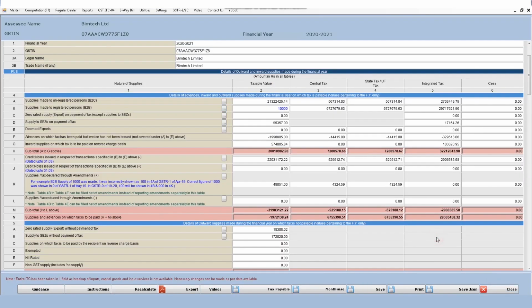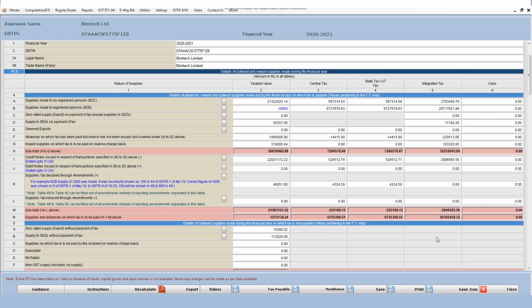Also, a thing to be noted while filing GSTR 9 is that table numbers 4, 5, 6, 7, 8, these all pertain to the current financial year. That is, if we are filing the return for 2020-21, our table numbers 4, 5, 6, 7, 8 and 9 also will contain the details of the current financial year for which we are filing the return. So what about the data for the 6 months which we have inserted in the next financial year? For those we have to use table numbers 10, 11, 12 and 13. So these things have to be kept in mind while filing the return.